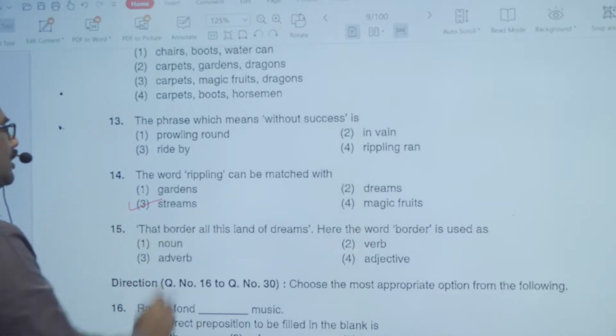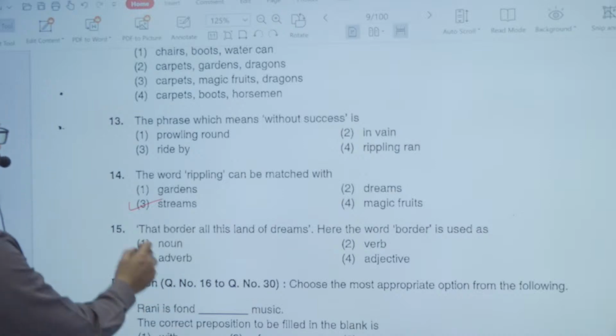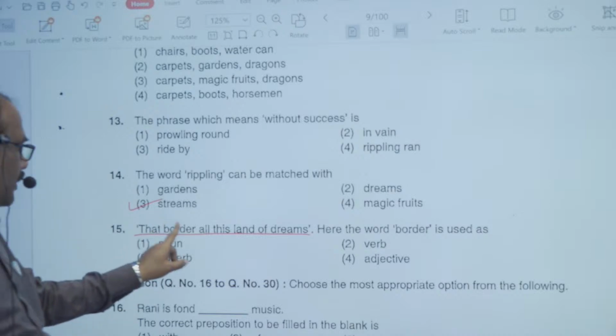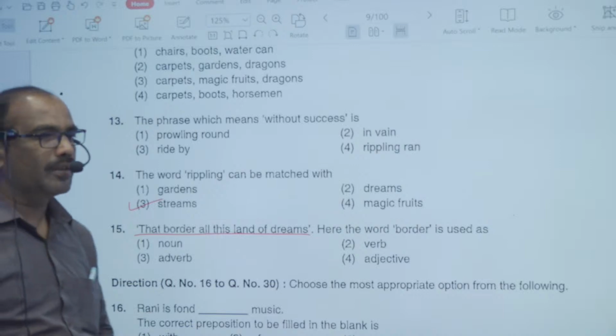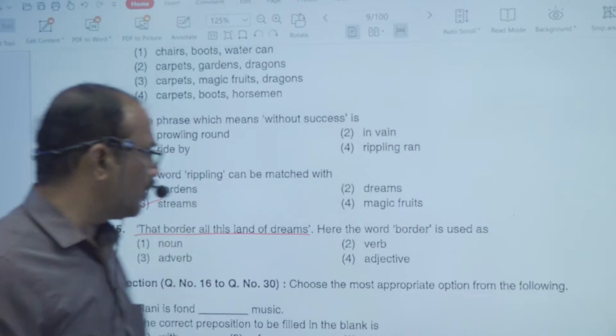That border all this land of dreams. So this is a line already given in your poem. That border, that is the border, all this land of dreams. So that is the border for that land where I dream of. Another, that is the point.